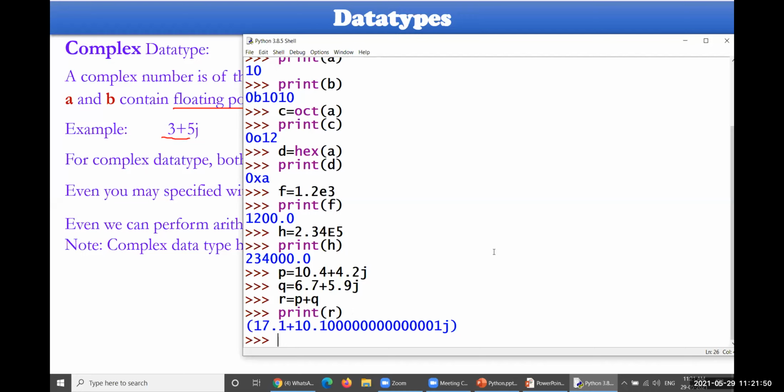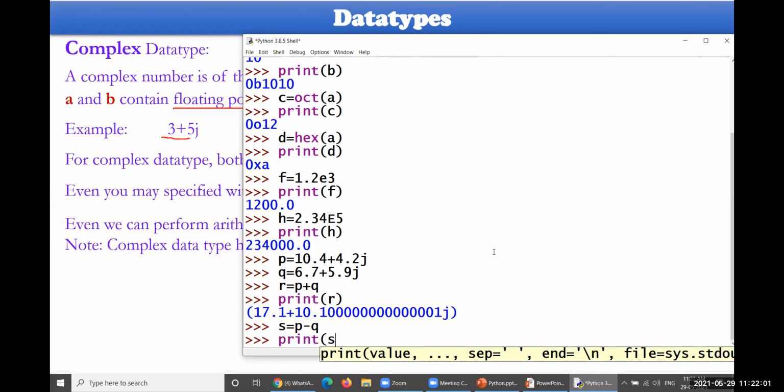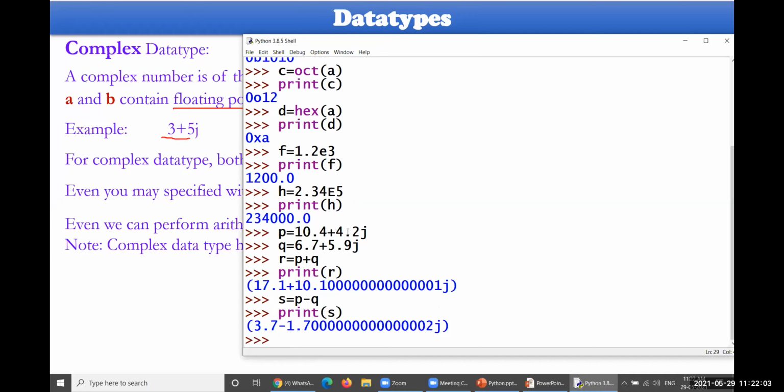You can also perform S will be equal to P minus Q. P minus Q in the sense first value minus the second value. It could also be possible. Print. So yes, if you take 10.4 minus 6.7, it will be 3.7.